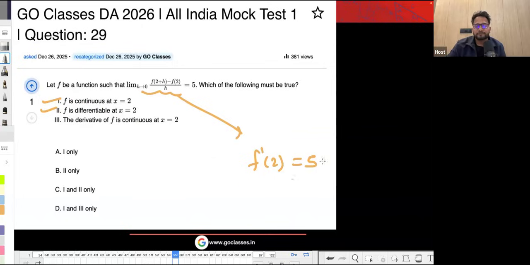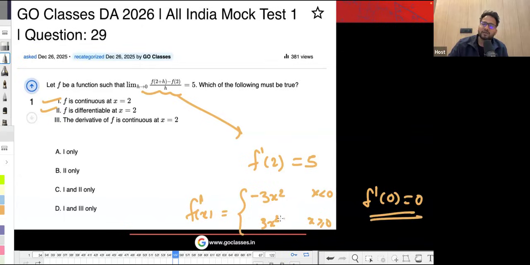It is definitely possible. Let me give some example. Suppose f dash x is defined as minus 3x square if x is less than 0, and 3x square if x is greater than or equal to 0, something like this, right? Is it differentiable at x equal to 0? Yes, it is differentiable. f dash 0 is 0. Differentiable at x equal to 0.